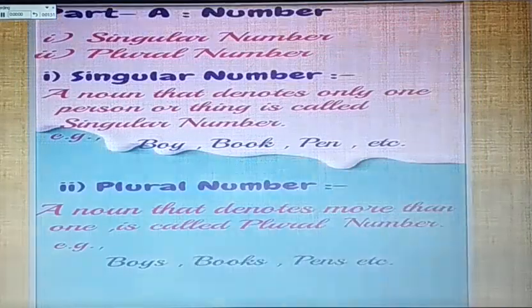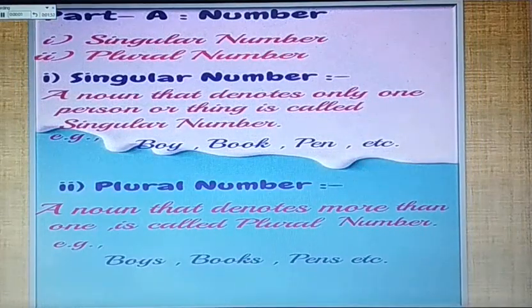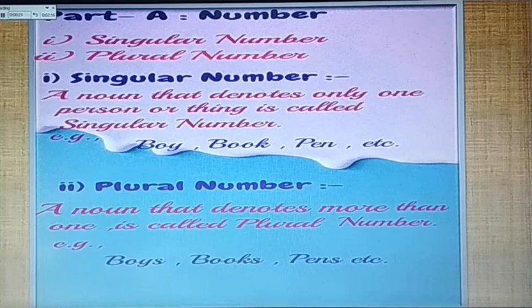Nouns are divided into 2 parts. First, number: singular number and plural number. First, singular number. A noun that denotes only one person or thing is called singular number. For example, boy, book, pen, etc. Second, plural number. A noun that denotes more than one is called plural number. For example, boys, books, pens, etc.